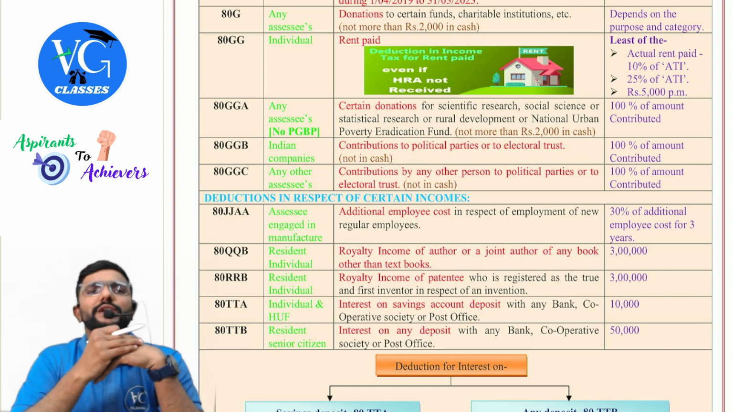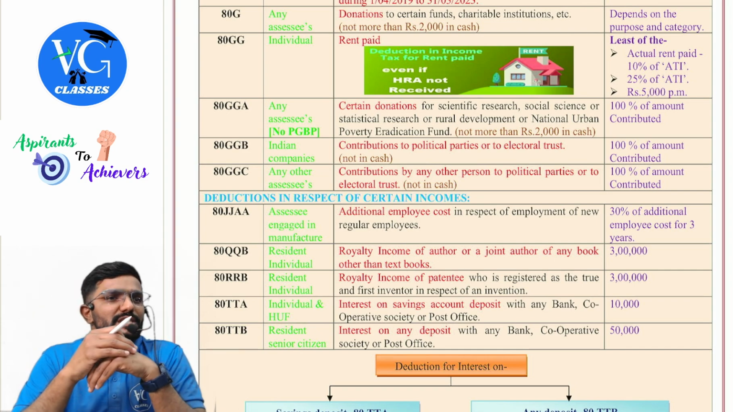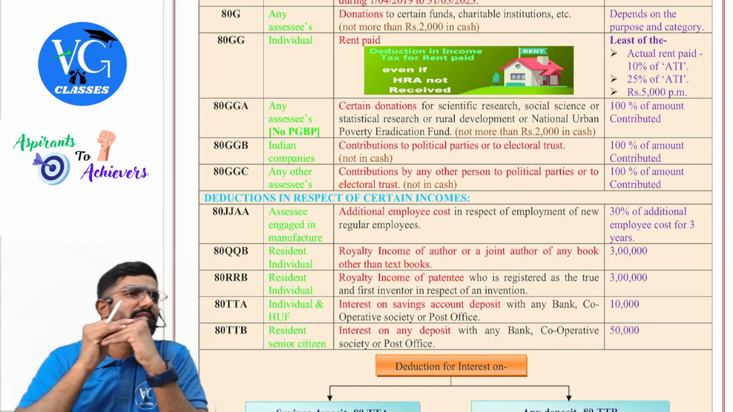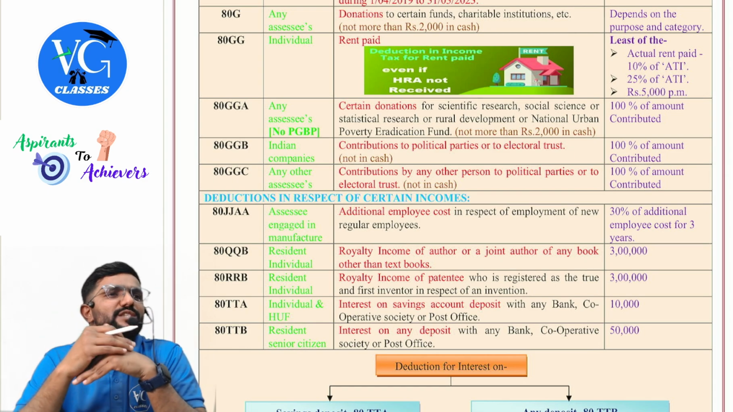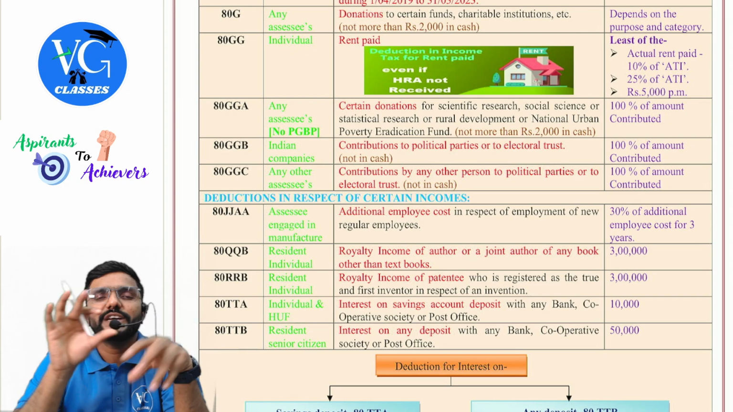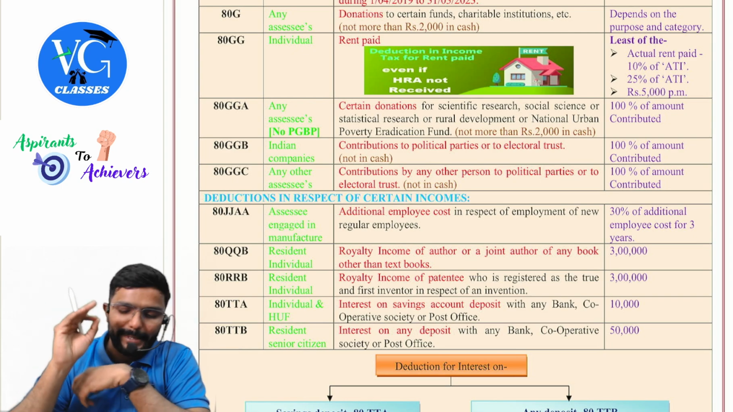Sir, here adjusted total income means what, sir? Take the gross total income of the assessee, deduct all deductions under Chapter 6A except 80GG, then remove long-term capital gains and special income. Whatever figure we get is called the adjusted total income, guys.